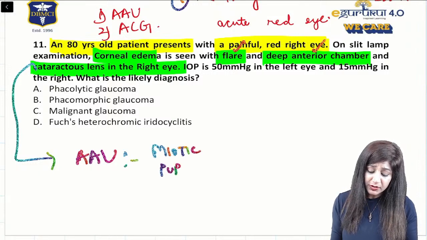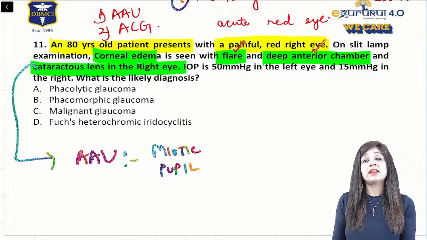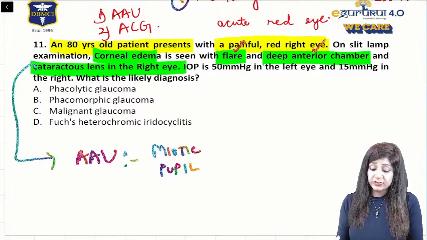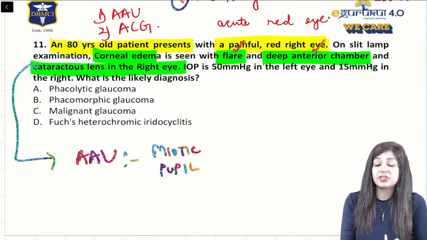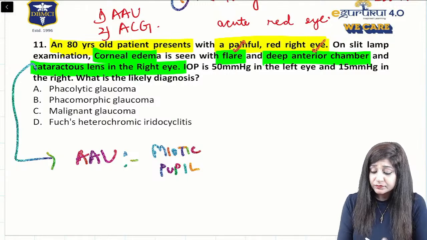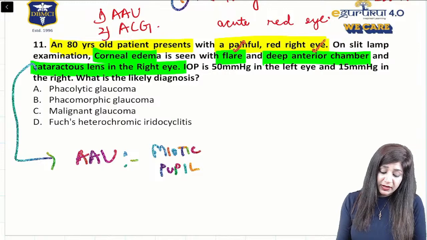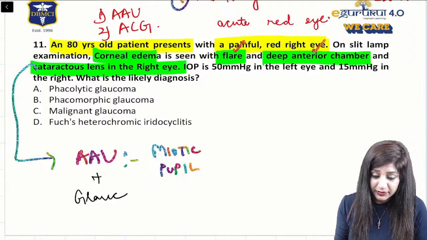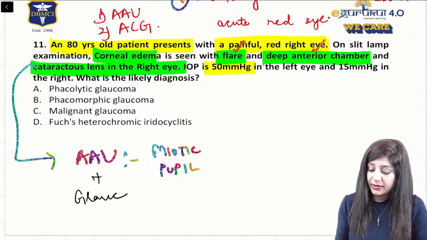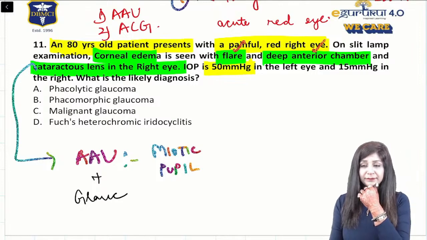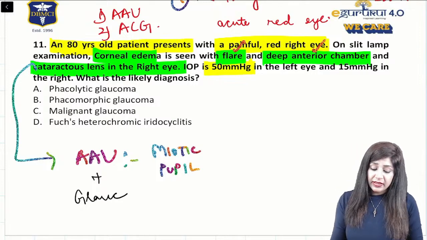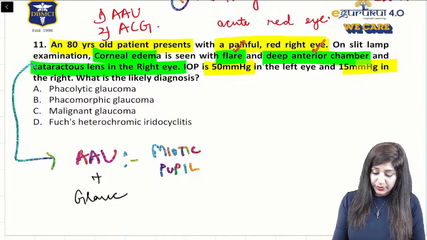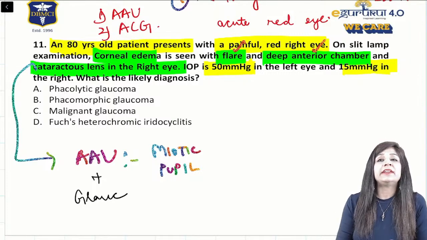So now, which type of cataract can lead to uveitis, first of all, which can lead to the flare, which can lead to the deep anterior chamber, along with the glaucoma also, because this patient is having 50 mmHg IOP in the left eye, very high, and in the right eye it's okay. So what is the most likely diagnosis?